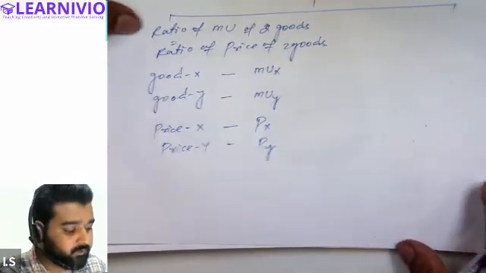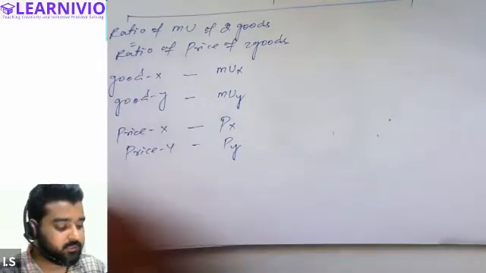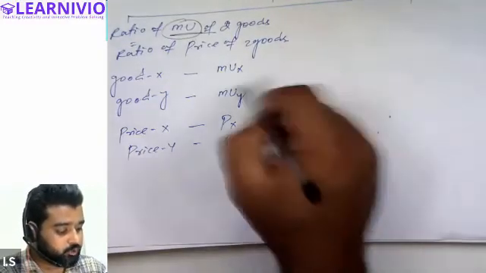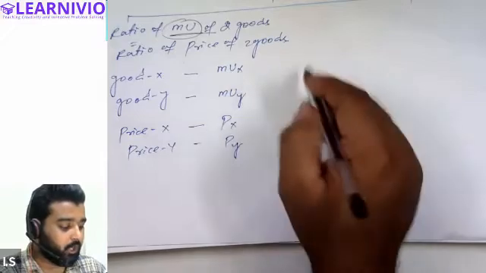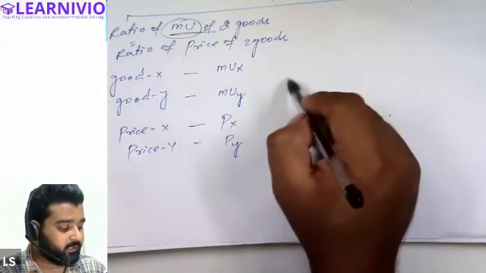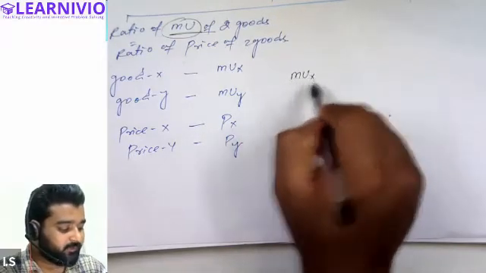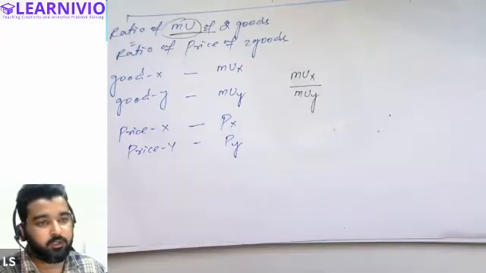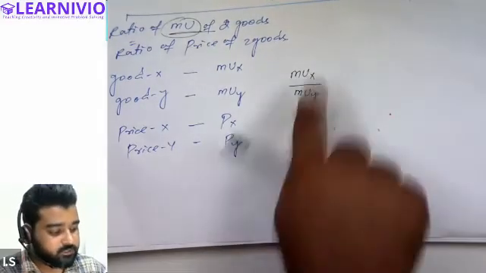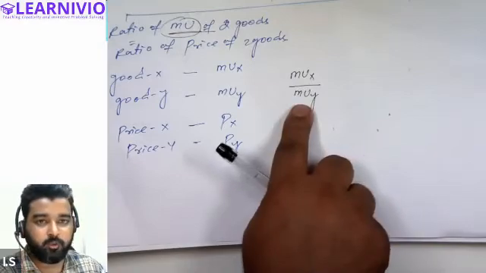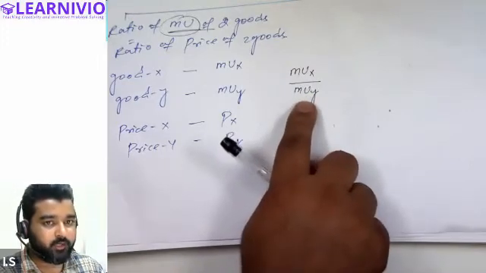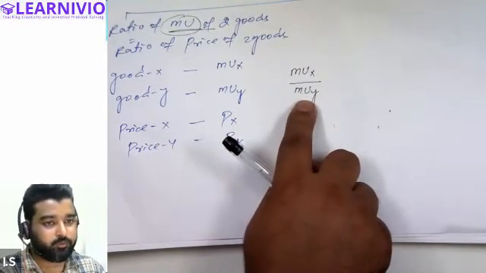So what the first condition is basically saying is that ratio of marginal utility of both the commodities. How will we calculate the ratio? We will write it as marginal utility of X divided by marginal utility of Y. This is utility of commodity X, this is utility of commodity Y. So when we write it as MUX upon MUY, it is called ratio of marginal utility of both the commodities.